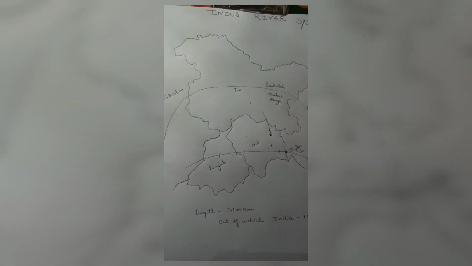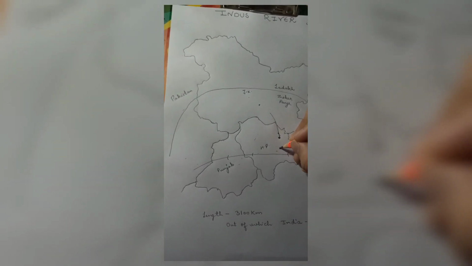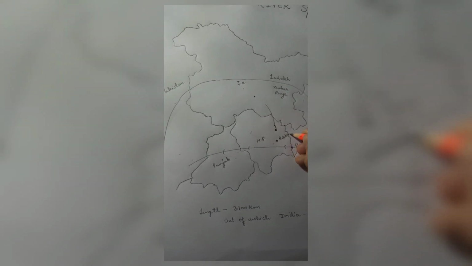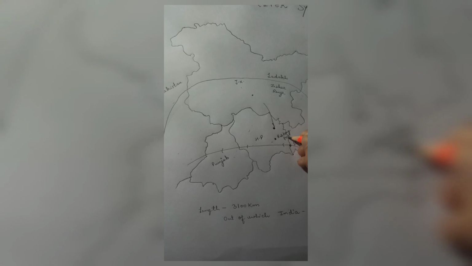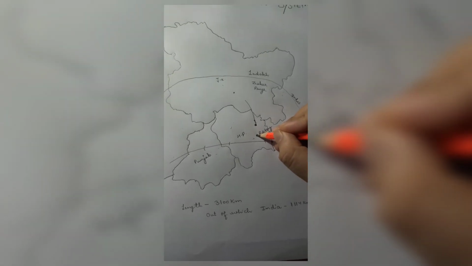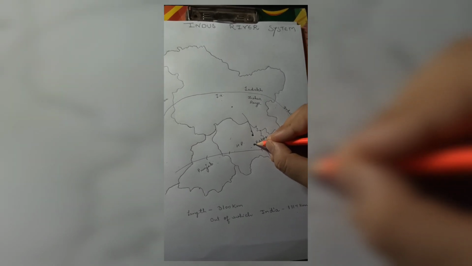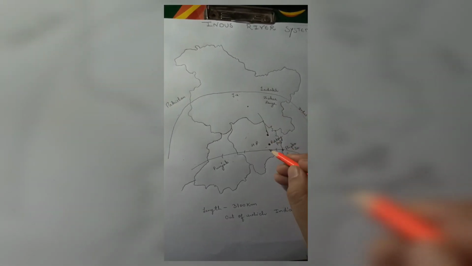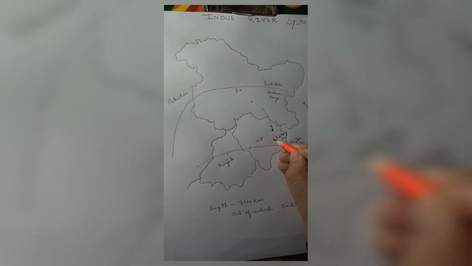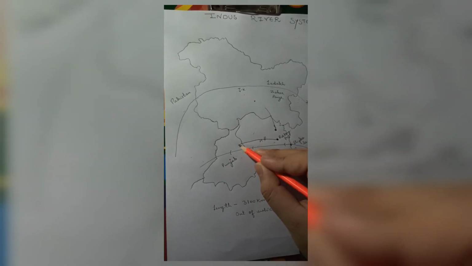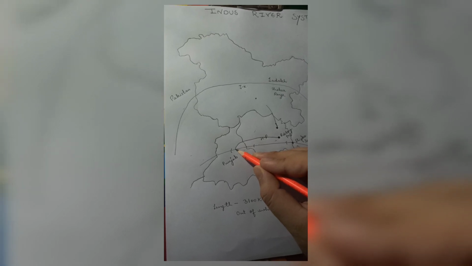Now let's talk about another pass, that is Rohtang Pass. From here, we have the origin of two rivers, which are important for the Indus River system. These are also the tributaries of Indus River system. First is the River Beas, and it passes through Himachal Pradesh and drains into Punjab before entering Satluj.